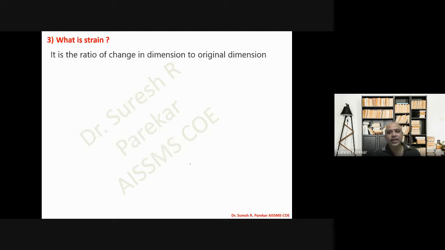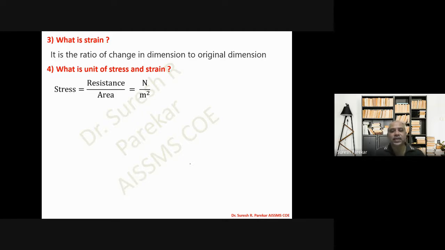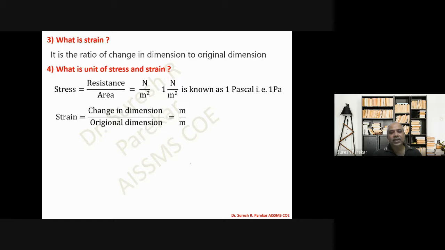What is strain? It is the ratio of change in dimension to original dimension. What is the unit of stress and strain? We have these as derived units. Stress is resistance upon area, Newton per meter square, and 1 Newton per meter square is known as 1 Pascal, that is 1 Pa. Then strain is change in dimension upon original dimension. So both have the same unit, so strain is unitless.